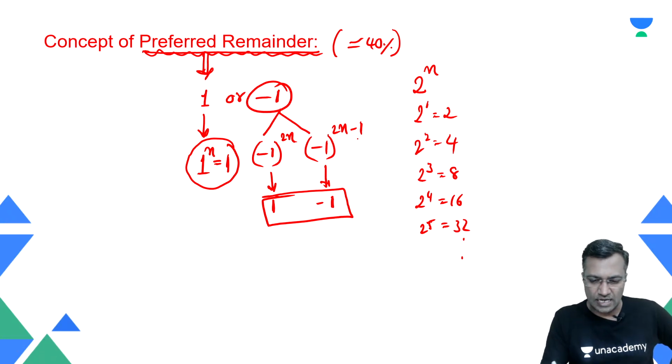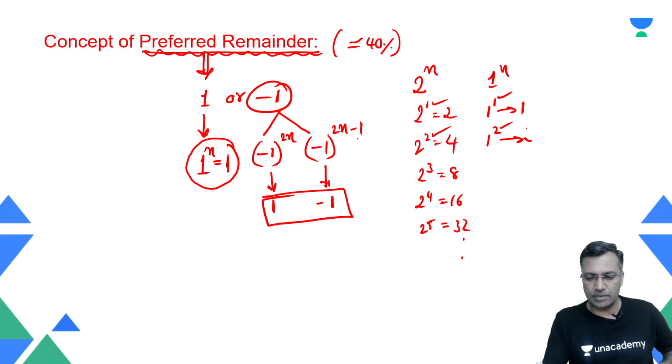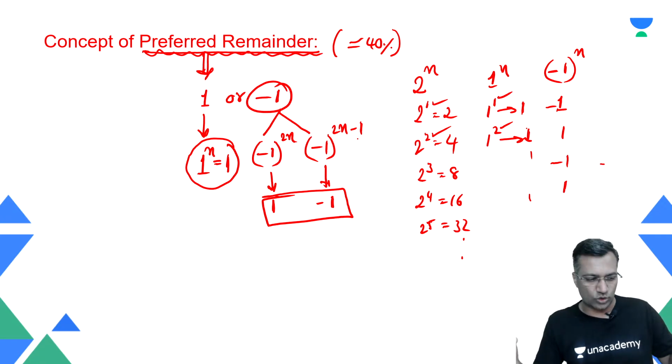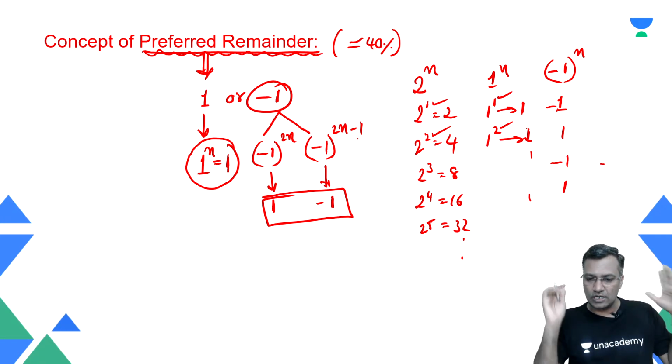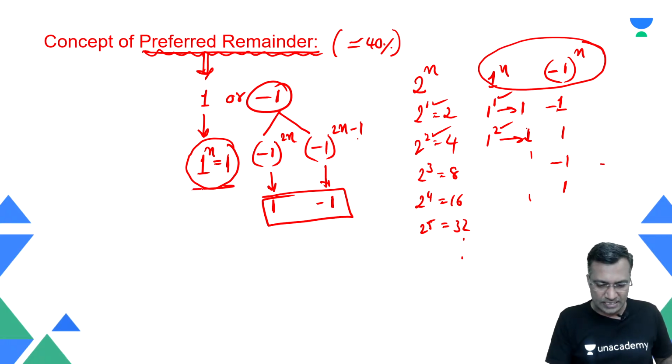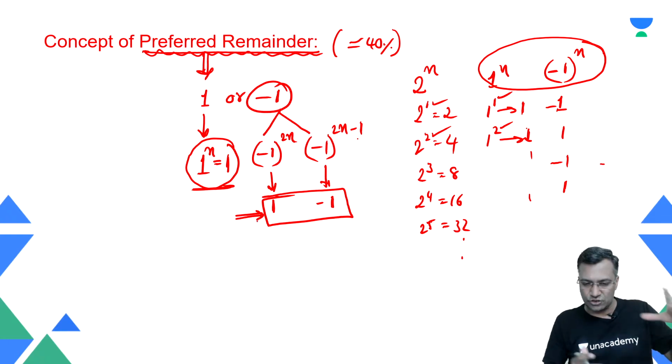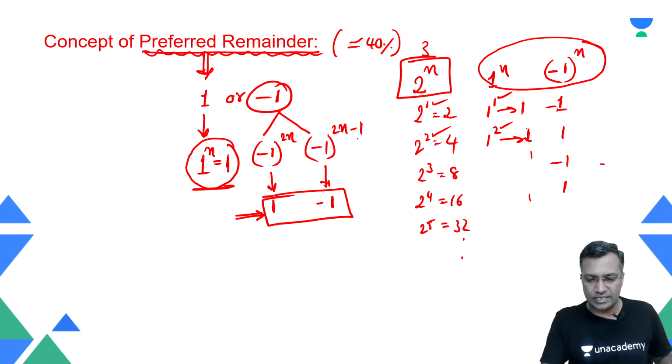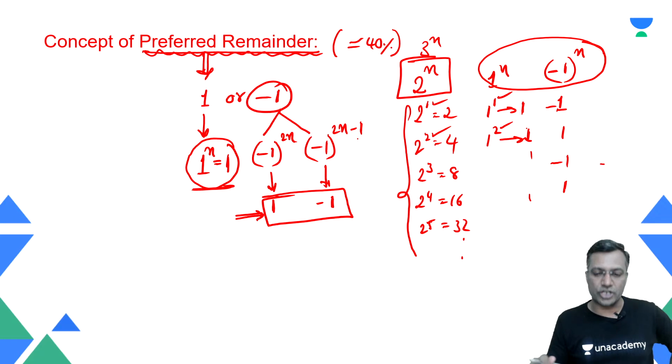However, had I written this as 1 raised to power n, no problem. 1 raised to power 1 is 1, 1 raised to power 2 is 1. Put the same powers for 1, it always remains static, it remains 1. Same thing with minus 1 also. Minus 1 raised to power n, either I will get 1 or I will get minus 1: minus 1, 1, minus 1, 1. It oscillates only between these. That's precisely the reason we call these two the preferred remainders, because I don't have too much variation there. One of them is pretty static. The other one swings between 1 and minus 1. I can't call 2 raised to power n or 3 raised to power n the preferred remainder, because the values are dynamic. They keep changing, right? Fair enough.